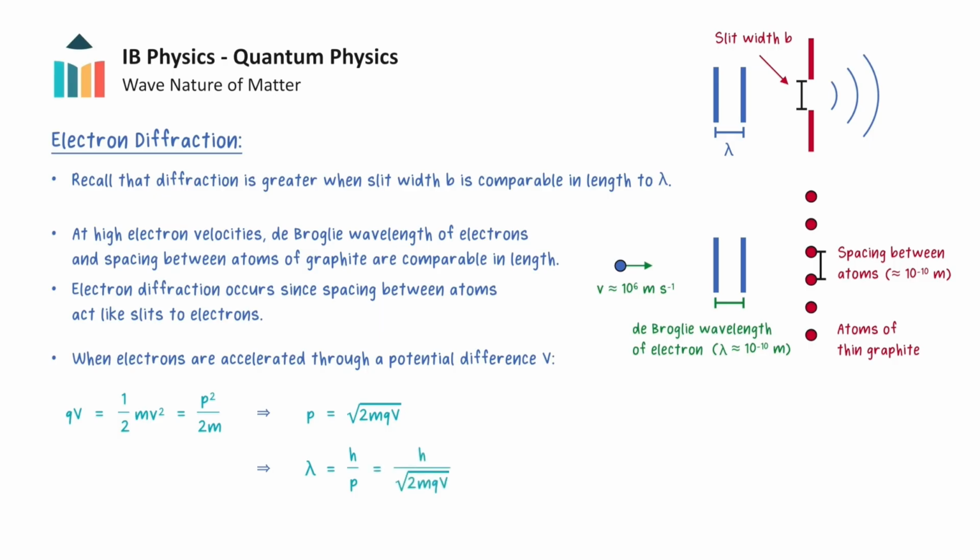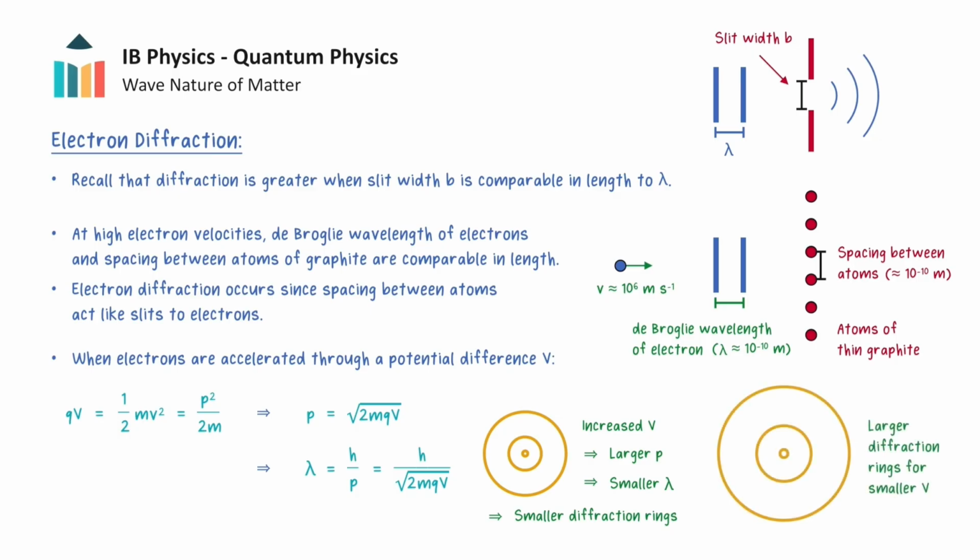From this expression, when the potential difference accelerating the electrons is increased, electrons will have greater speed and momentum when they arrive at the graphite. This means the de Broglie wavelength of the electron decreases, and similar to other diffraction relationships, a smaller wavelength leads to smaller diffraction angles, and hence the diameter of the diffraction rings will be reduced with smaller spacing between them, compared to electrons accelerated with a smaller potential difference.